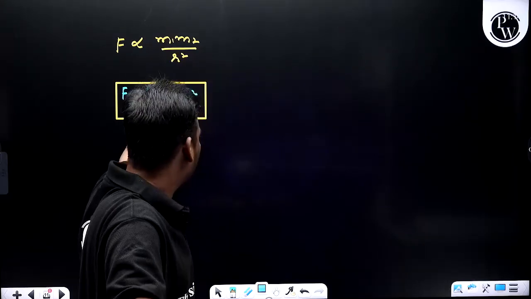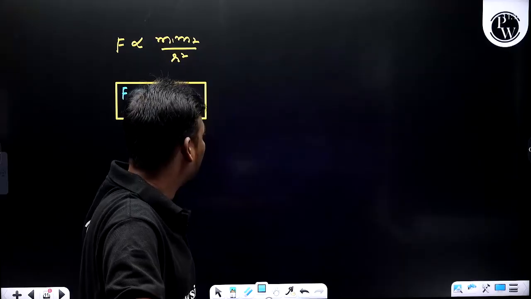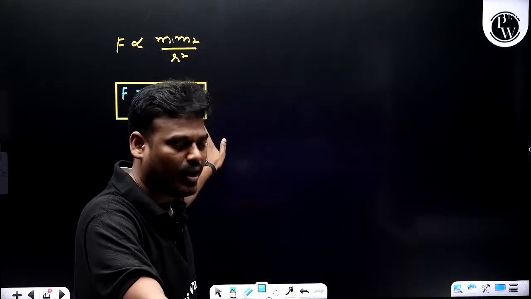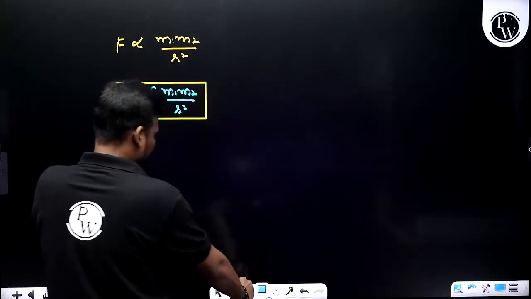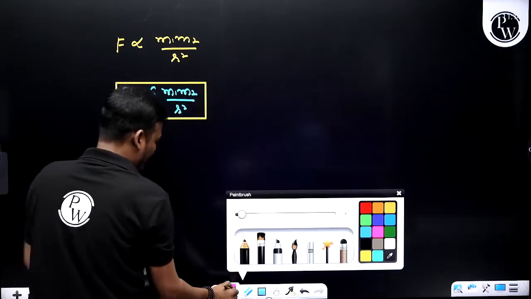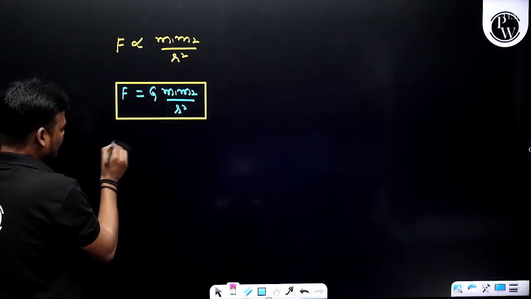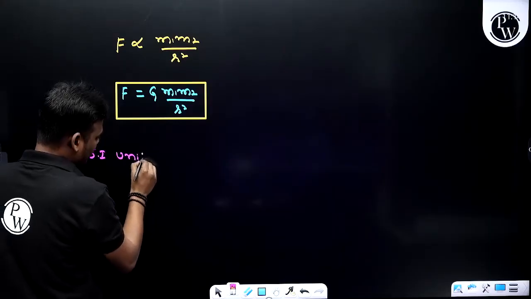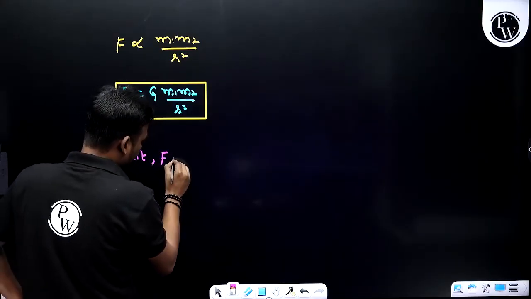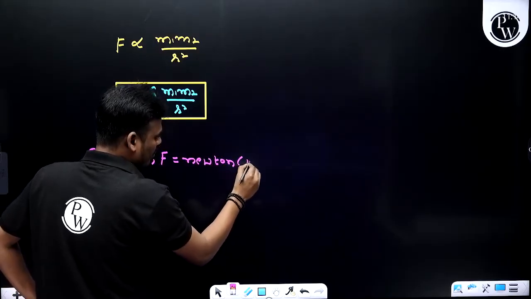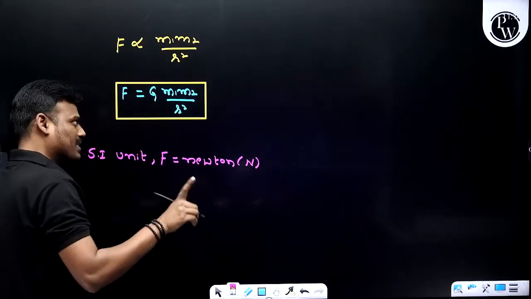Or else mass of an object 1 or mass of an object 2, and the separation between them, that is the r square. Okay. Now, this one we call as the gravitational force. What is the SI unit of this gravitational force? That is the Newton again. Any type of force has the same unit. That is the Newton.